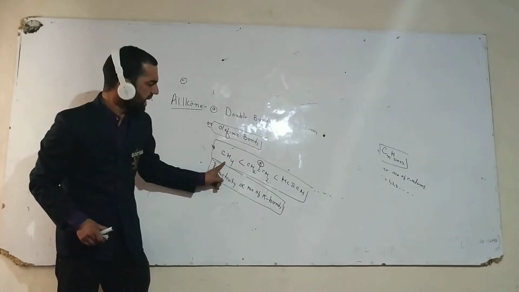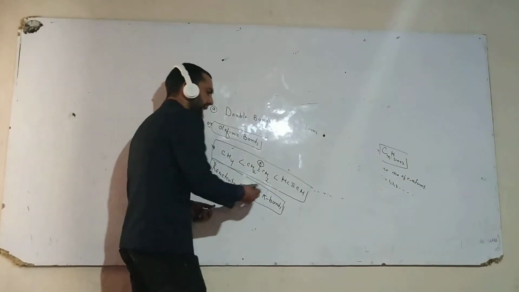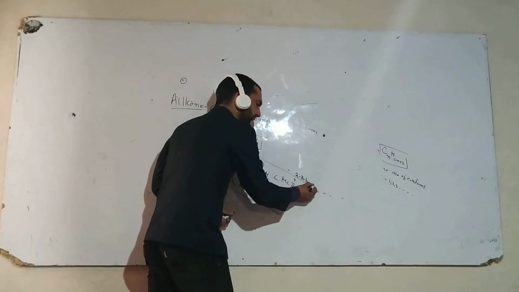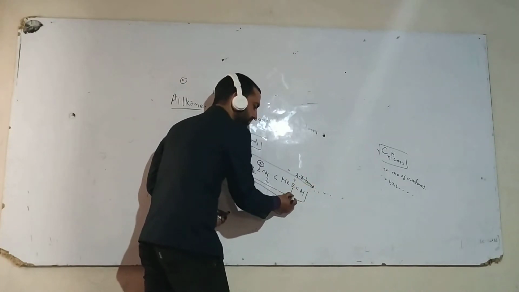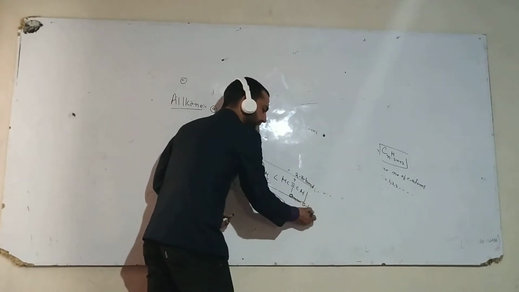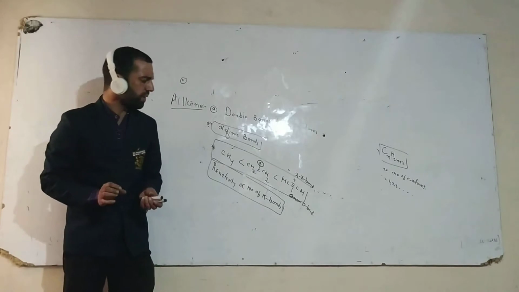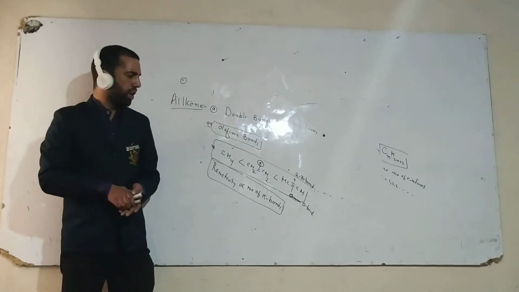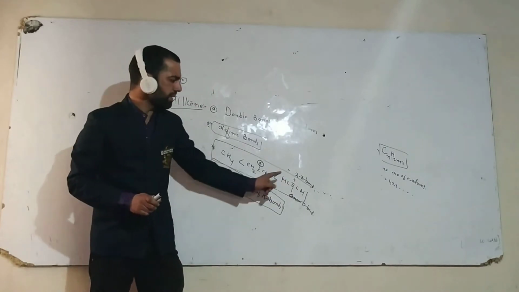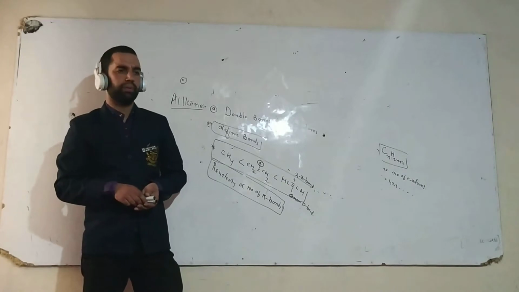The reason is that in case of alkyne, there are two pi bonds and one sigma bond. Remember, pi bonds are weak bonds as compared to sigma bonds.